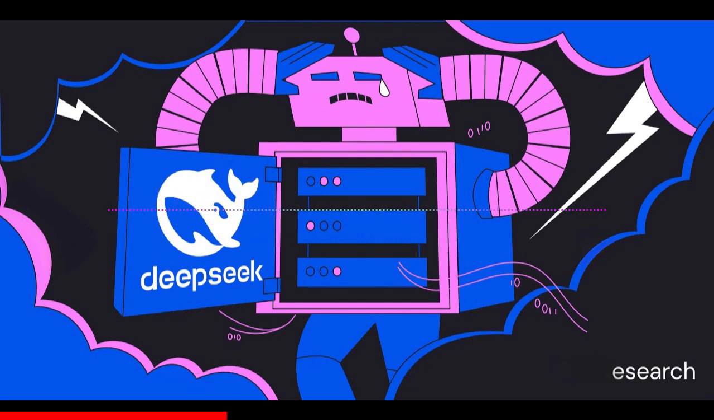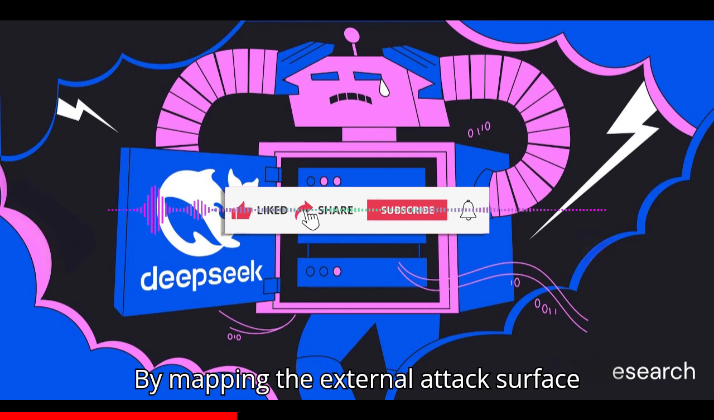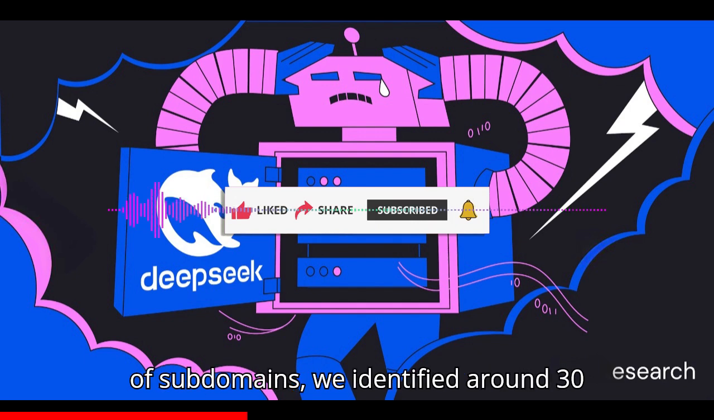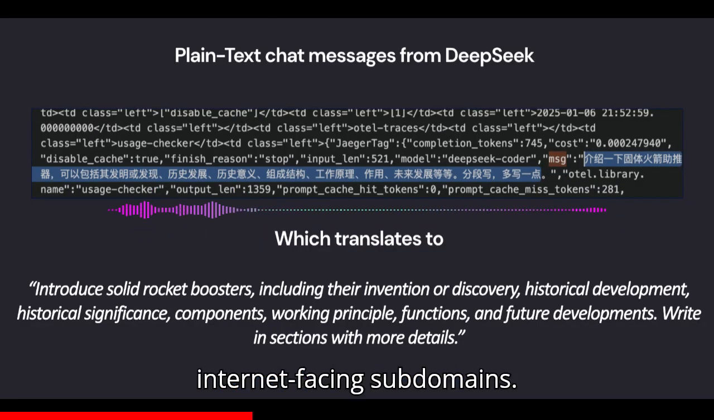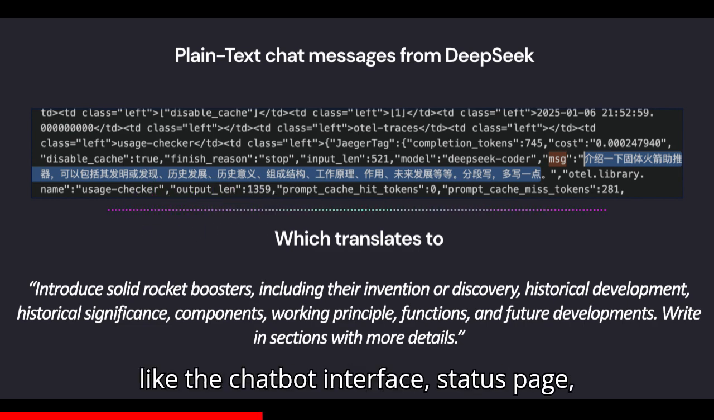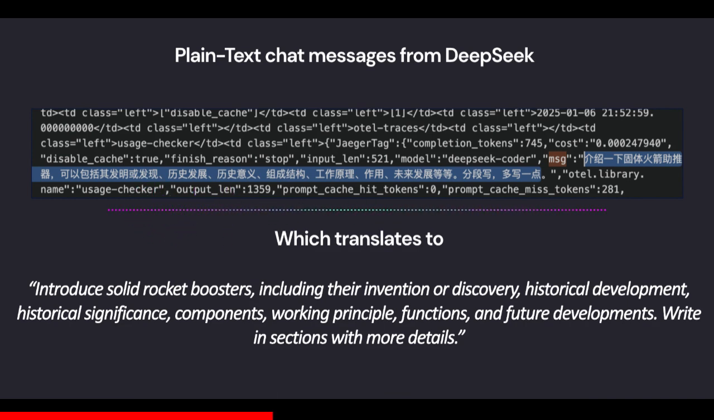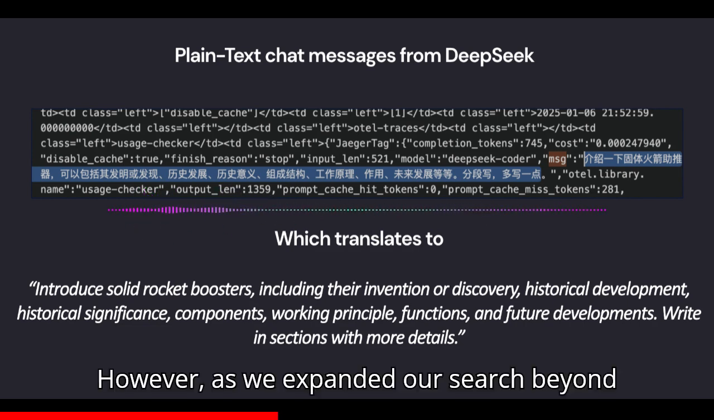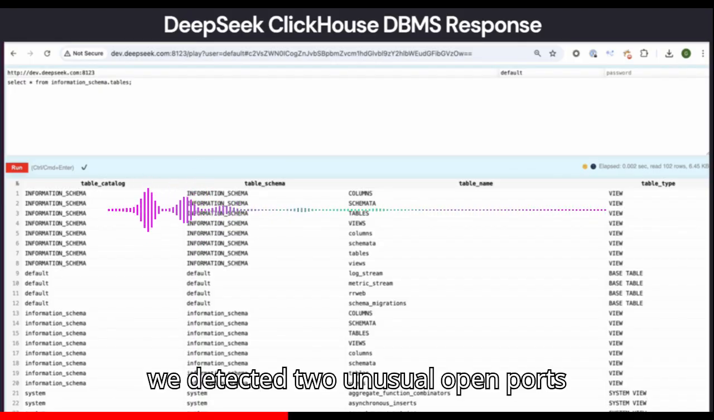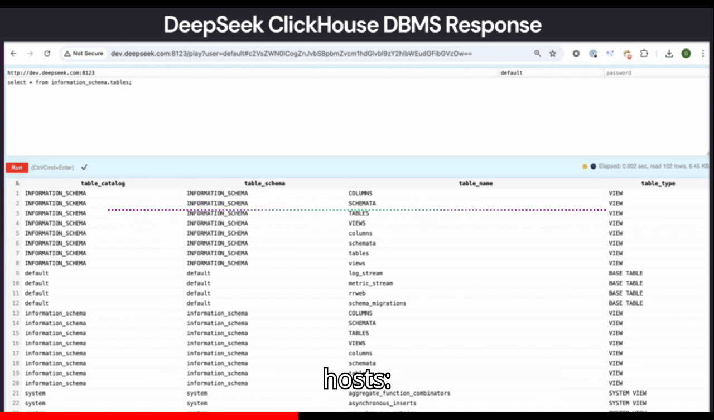Exposure walkthrough. Our reconnaissance began with assessing DeepSeek's publicly accessible domains. By mapping the external attack surface with straightforward reconnaissance techniques, passive and active discovery of subdomains, we identified around 30 internet-facing subdomains. Most appeared benign, hosting elements like the chatbot interface, status page, and API documentation, none of which initially suggested a high-risk exposure. However, as we expanded our search beyond standard HTTP ports, 80 and 443, we detected two unusual, open ports, 8123 and 9000, associated with the following hosts.